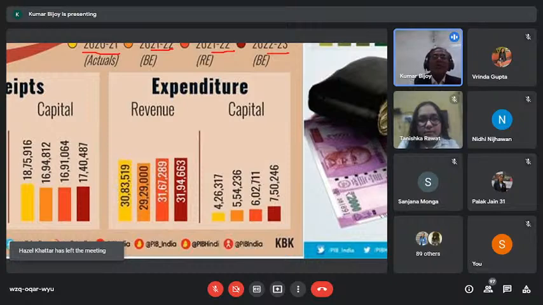And that maintenance is visible now: from the 29.29 trillion revenue target, the revised estimate has come to 31.67. And keeping that in mind, the new budget estimate is 31.94 trillion of revenue expenditure the government is planning.